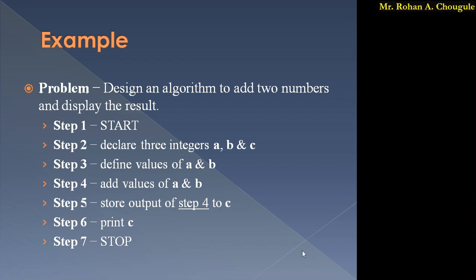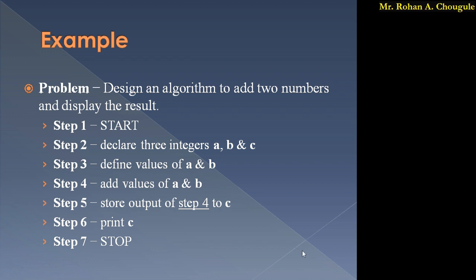Then what next? As we have to add two numbers, and as we studied in the previous lecture, to store any value we require variables. In this case, while adding two numbers, we require two variables for the numbers, and to save the addition we require a third variable. So basically we require three variables. The first step is start, the second step is declare three integers a, b and c. Now we have three integers.